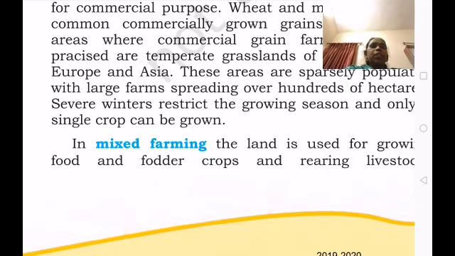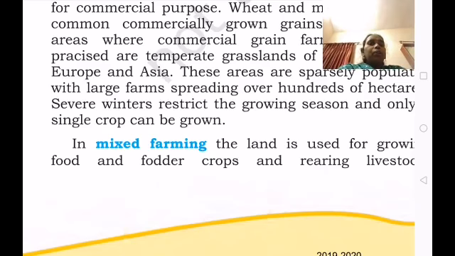Where it is sparsely populated, there are large farms spreading over 100 hectares of land, and they grow only a single crop. In 100 hectares of land, only a single crop like wheat is grown. If they are growing wheat, they will grow only wheat, and in other grains also only one crop is grown. So today let us discuss mixed farming.